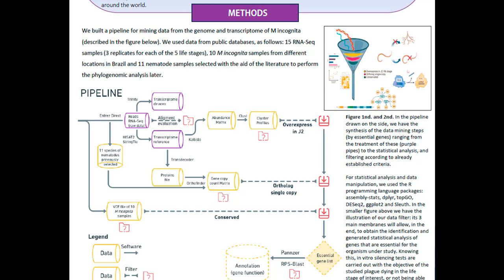Here is the caption of this pipeline showing that each pipe represents a data, and the arrows are the transformations that are performed with this data, and the software used in each transformation is indicated above or below the arrow, while the dashed arrow with the file at the end indicates a statistical analysis. It is separated into assembly, quantification, filter, with the final annotation of the resulting genes.